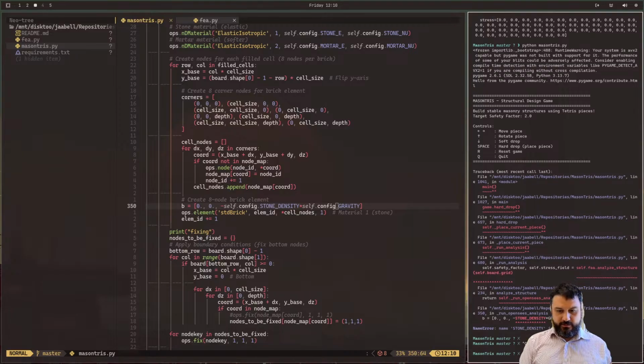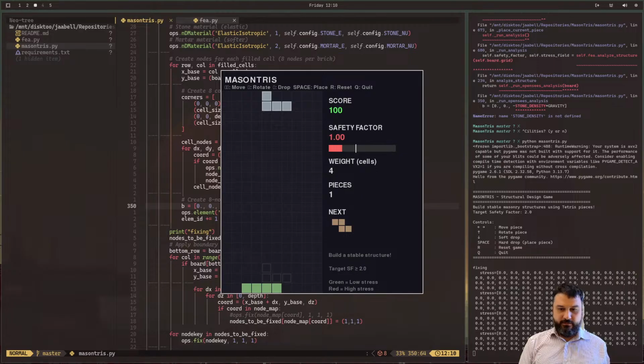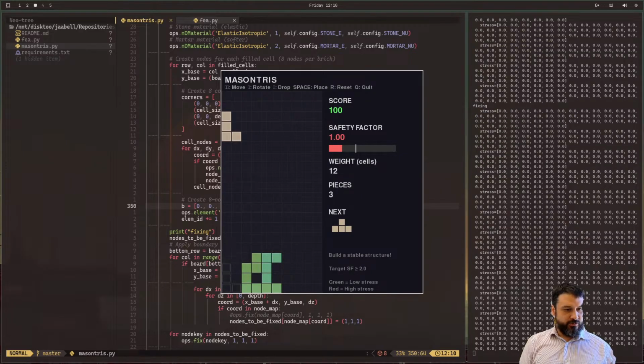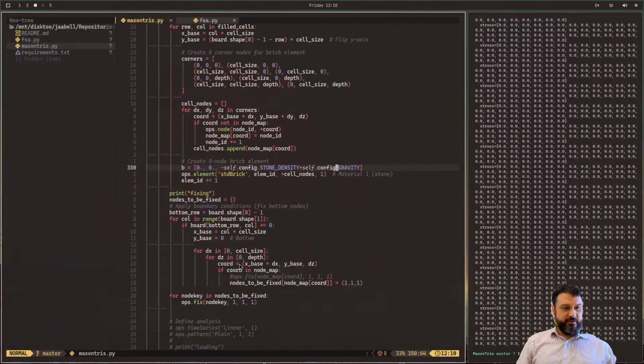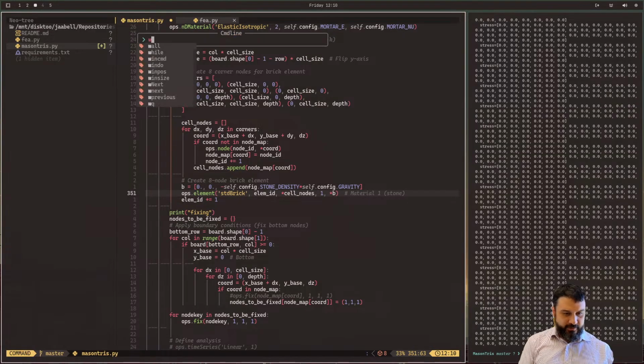And let's run Masonries. We're still not getting any stress out of this. And those colors are just fake, man. Those are just fake. Doesn't make any sense at all. I wonder if we're not getting stress. Like at this point, I didn't load them. That's not enough. Silly old me. So that way I unpack this list into the final arguments of the element call.